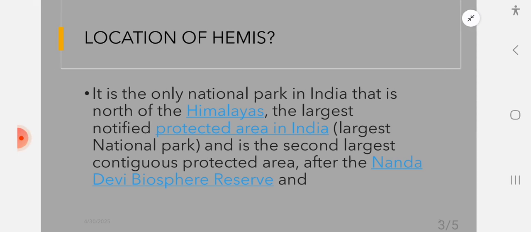It is the largest notified protected area in India. Always remember, it is the largest national park and the second largest contiguous protected area after Nanda Devi Biosphere Reserve. So these are some of the additional pieces of information that make Hemis National Park a special national park.